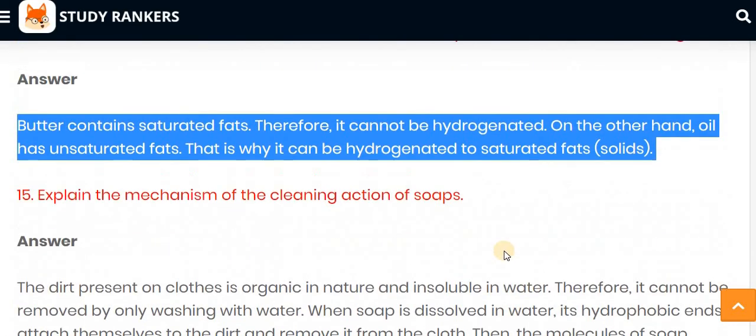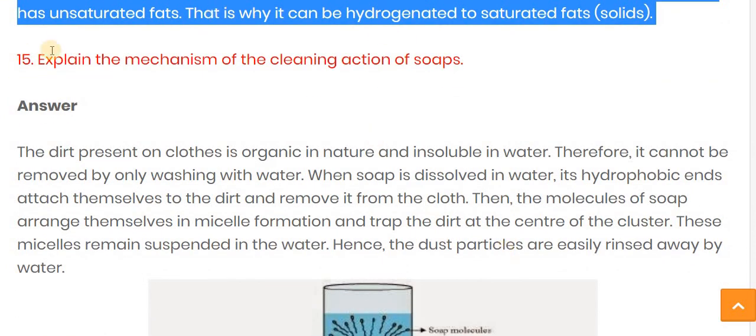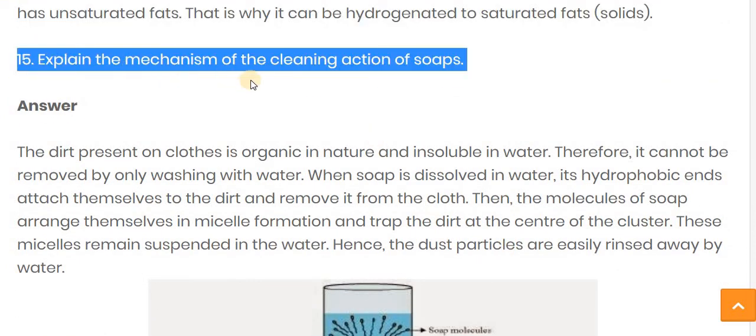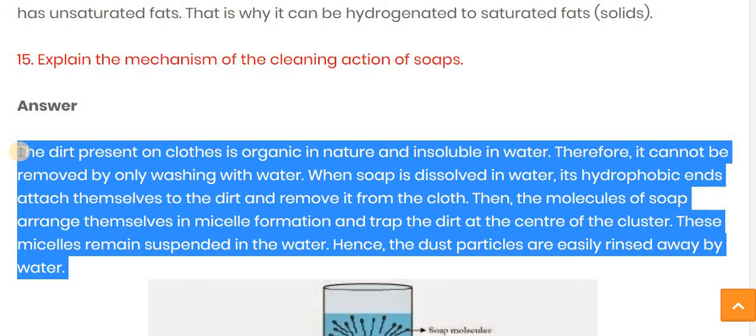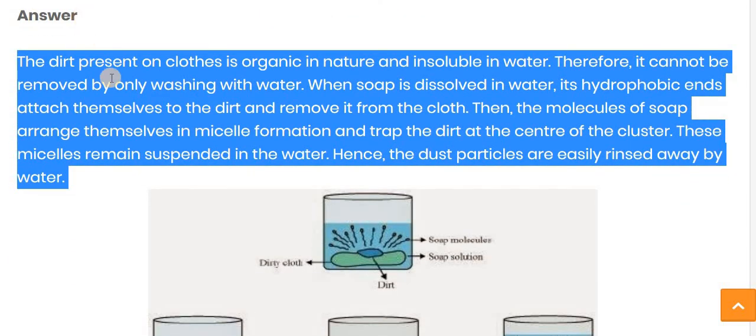Now the last question of this chapter, question number 15. Explain the mechanism of the cleansing or cleaning action of soap. Here we have to explain the cleaning process, how the micelle structure is formed and how the cleansing process occurs. As we know, the dirt present on clothes contains fat or grease. So the dirt on the clothes is organic in nature and insoluble in water, so it cannot be removed by only washing with water.